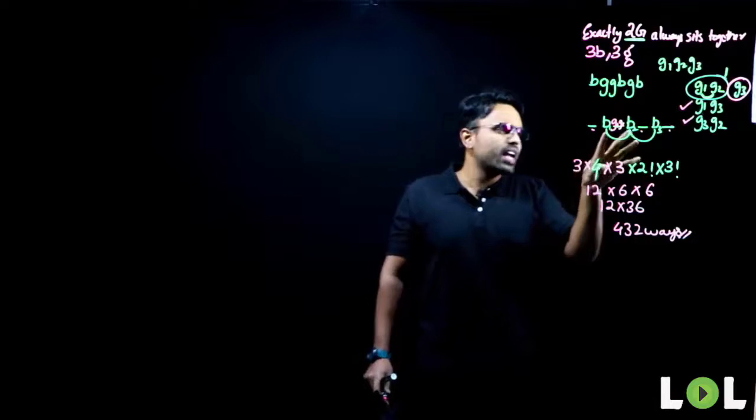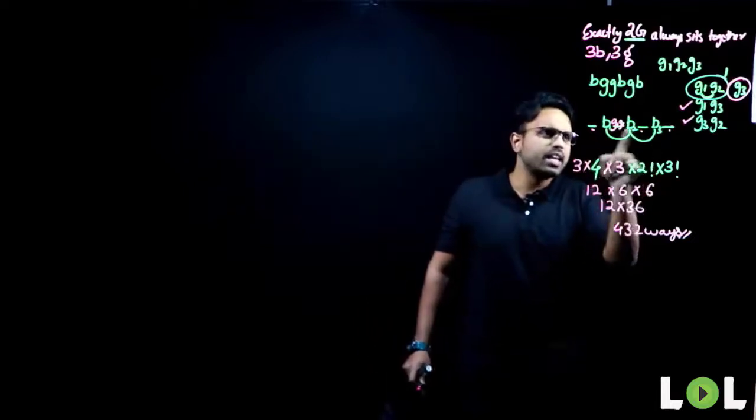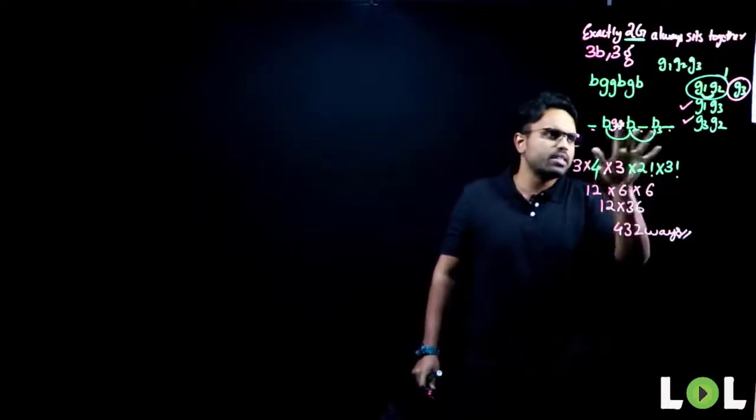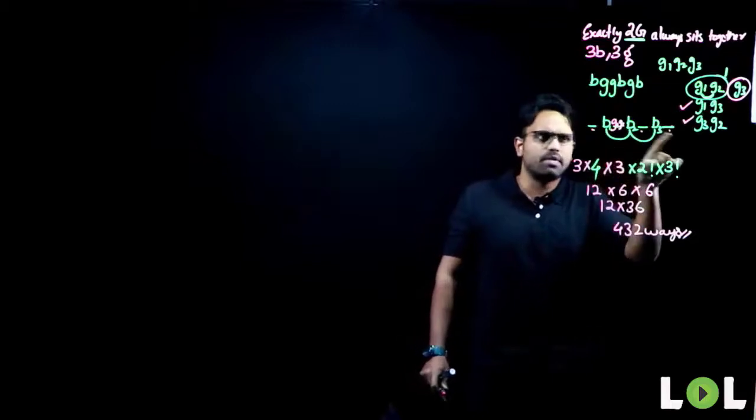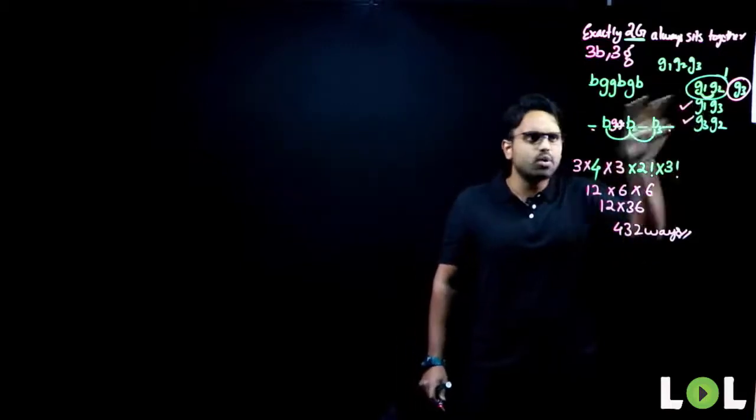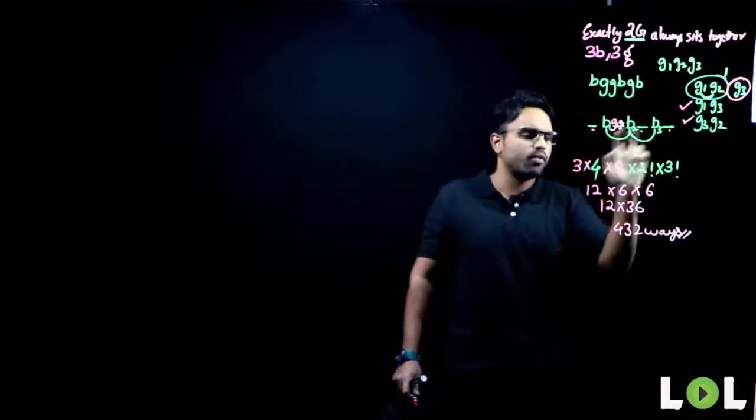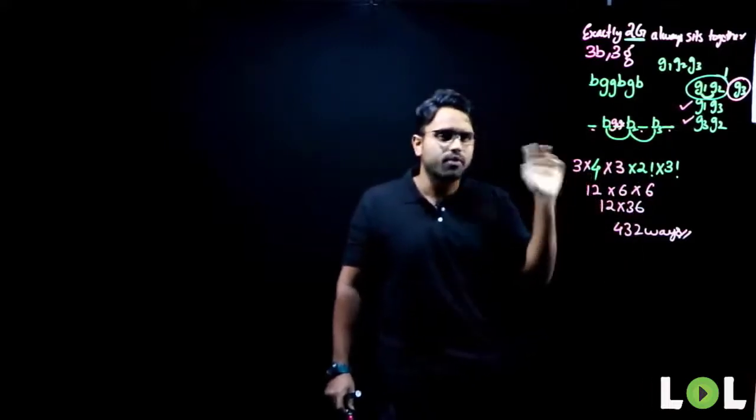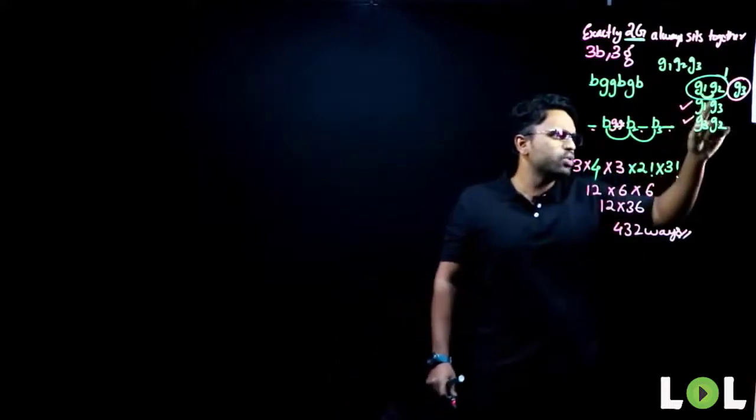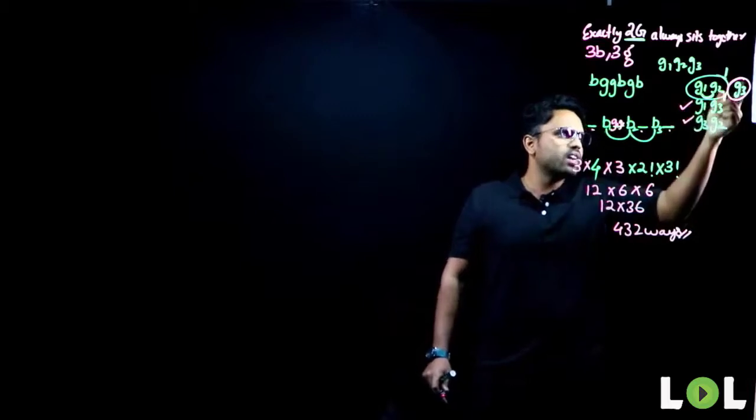Next thing, I'll start placing my boys initially and create spaces between them. Now, this set G1, G2 can occupy first position, second, third or fourth. So, in how many different ways can they sit? 4 different ways.